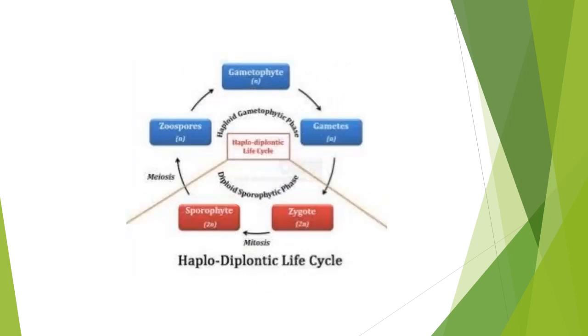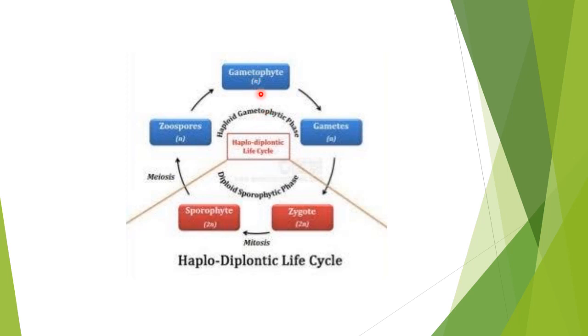Then coming to the third cycle, that is called the Haplodiplontic life cycle. Now as the word signifies, the plant will have a haploid gametophyte as well as a sporophyte. Now first of all, what will happen? The gametophyte will produce the gametes, and the gametes will come together. They will fuse. Their fusion will result in the formation of a zygote, which is haploid here. It will become diploid here. And this zygote will undergo mitosis now, and there will be a formation of a sporophyte. So in a life cycle, you have a sporophyte as well as a gametophyte.